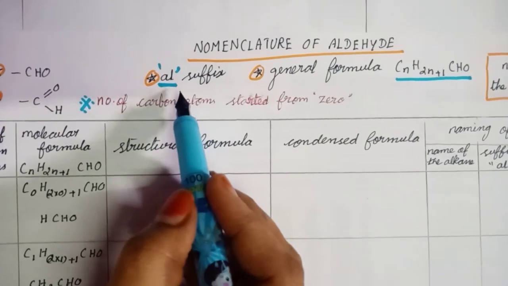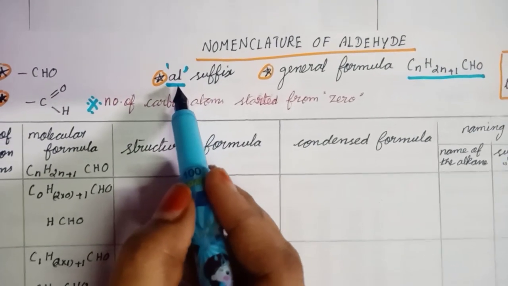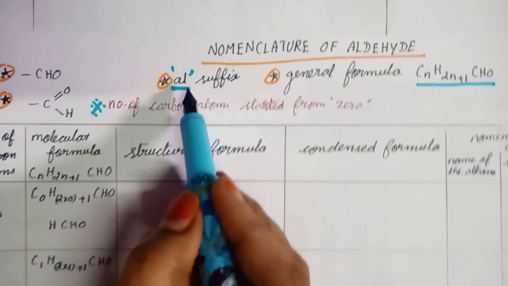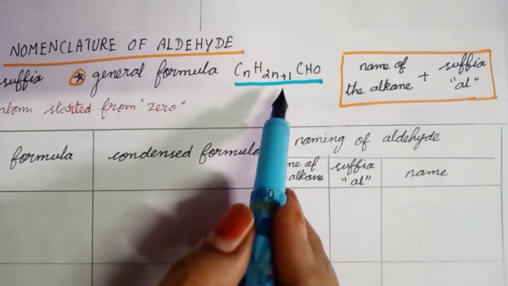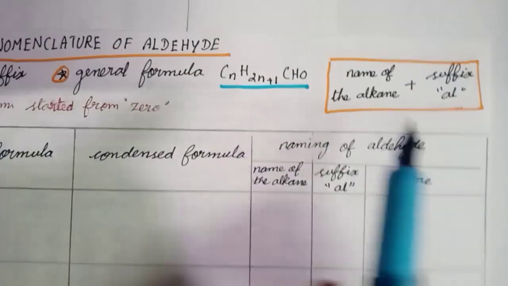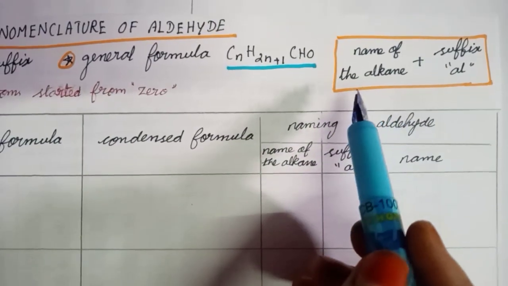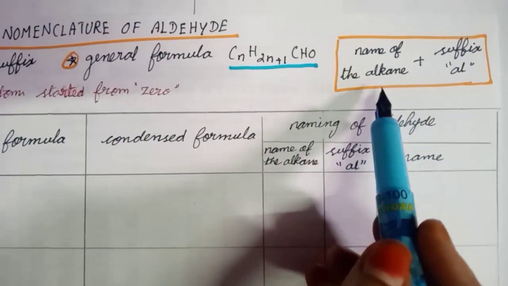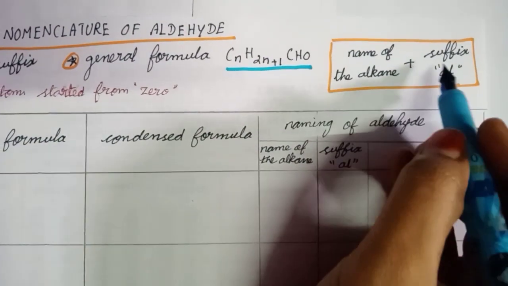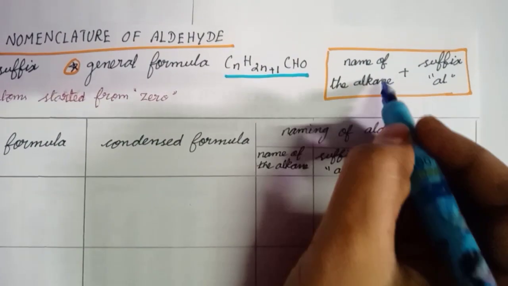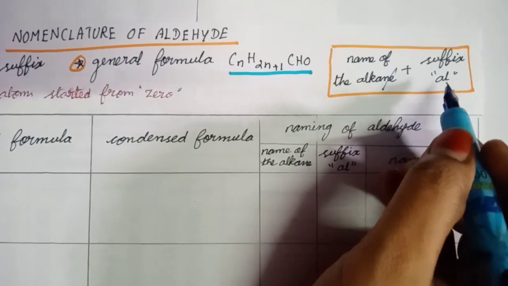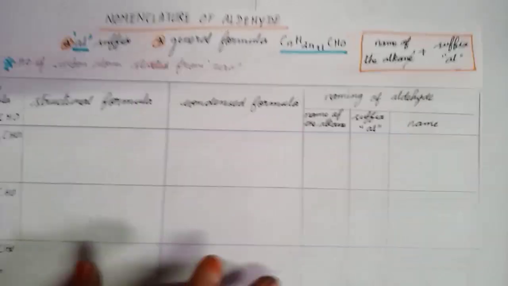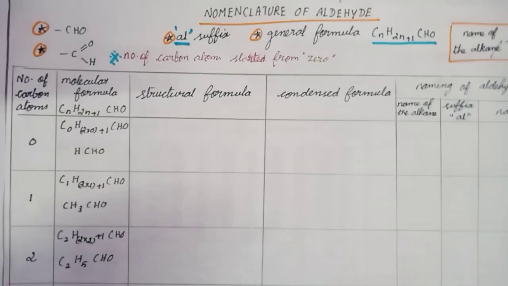That aldehyde group is denoted by the indicating word "al". That "al" is added as the suffix of the name. General formula: CnH2n+1CHO. So how do we give the name for an aldehyde compound? Name of the alkane plus the suffix "al". Cancelling the e, we join the alkane plus the suffix "al". In this way we get the name.